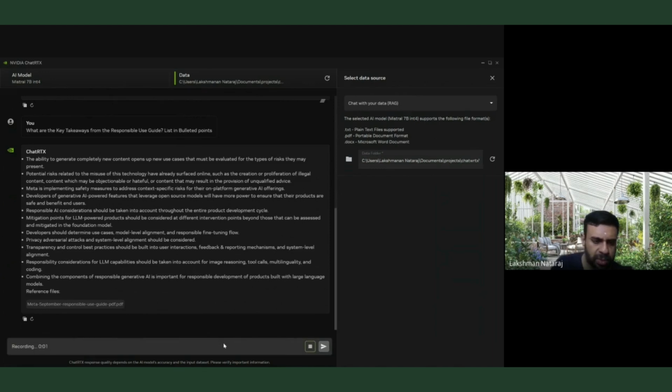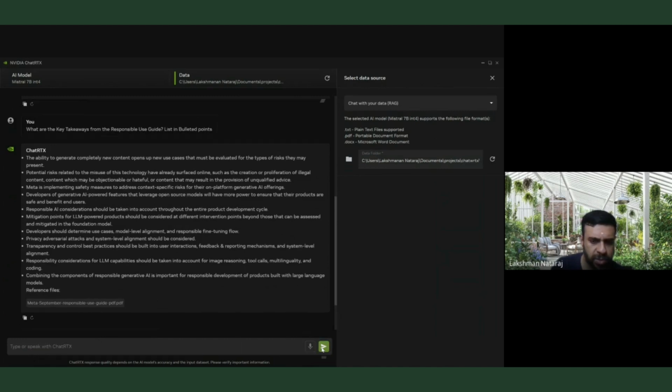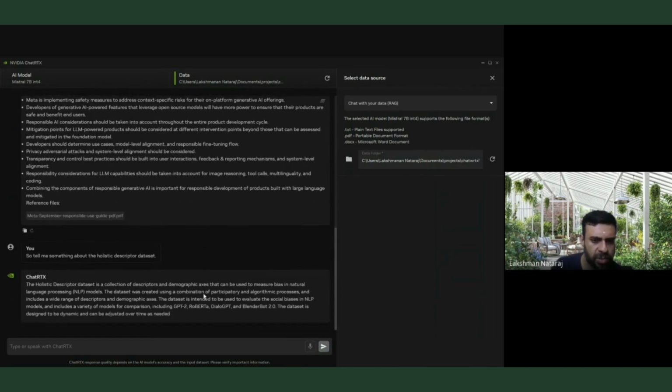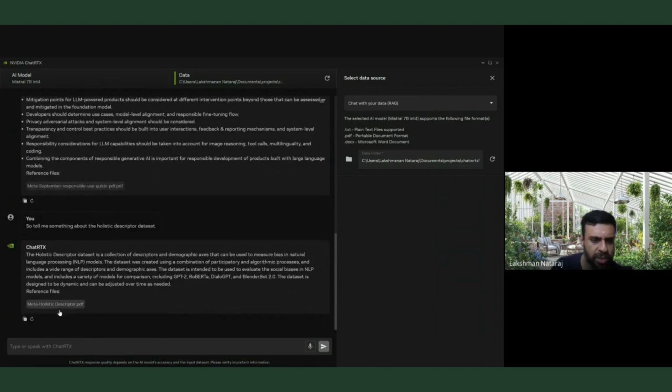So tell me something about the holistic descriptor dataset. You see how nicely Whisper is doing a great job here. So I'll just use this and send. It's a collection of descriptors and demographic axes that we use to measure biases. See here, it's also pointing to this one here. So that's also nice. And finally, I'll ask, what is Movie Gen?